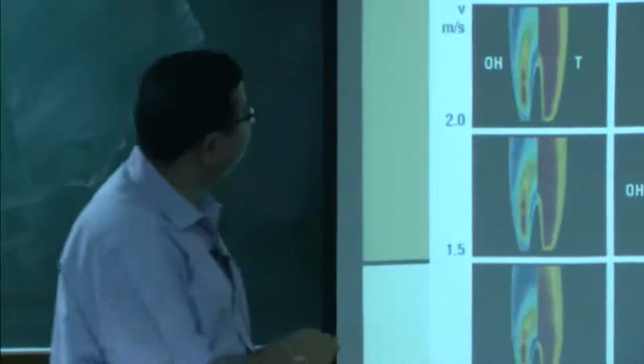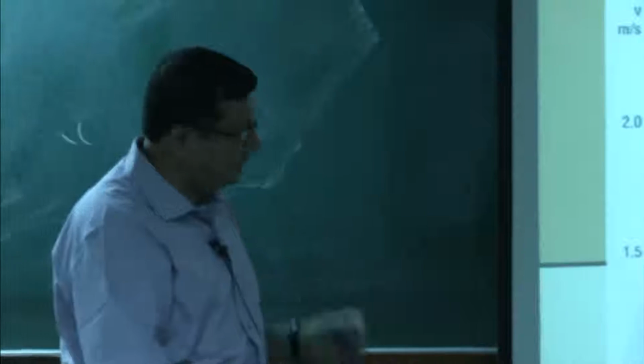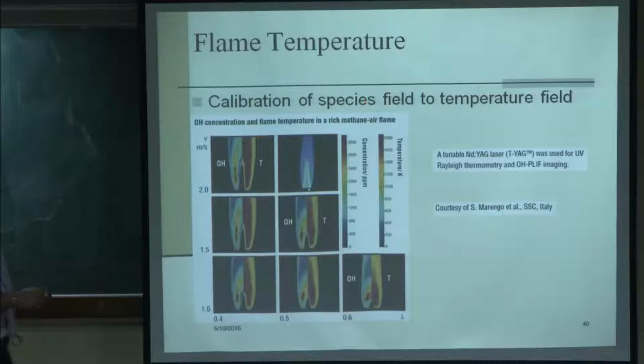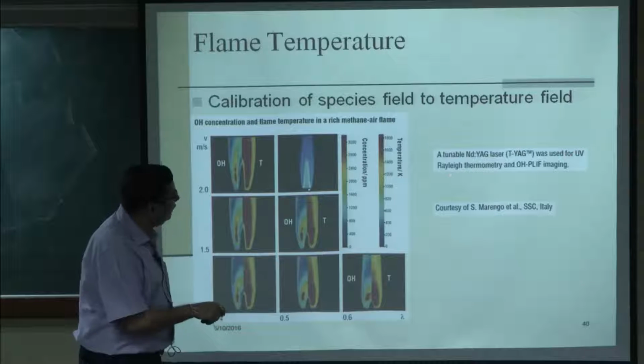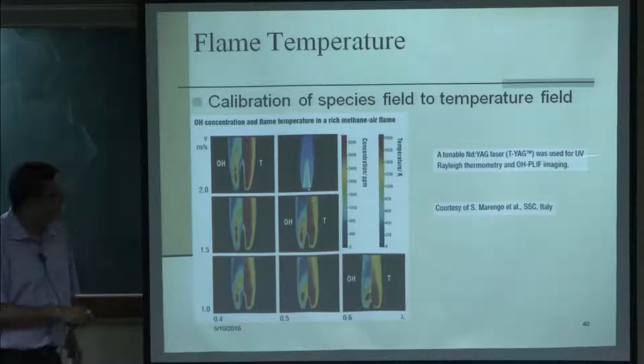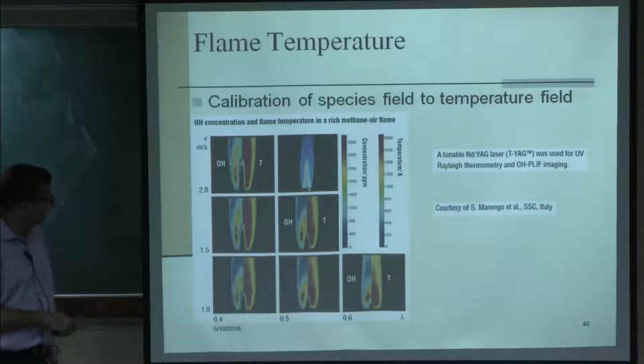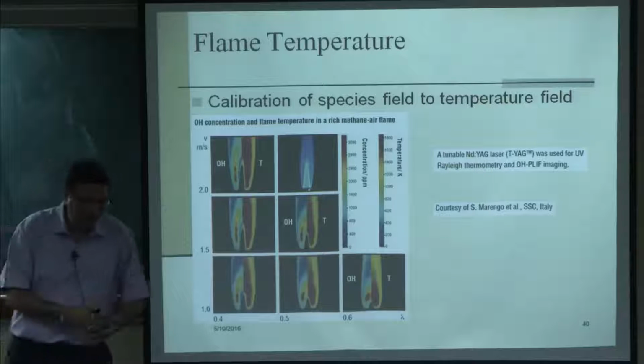Okay. Now, this is the flame temperature. Flame temperature measurement is not direct, you have to calibrate the species field to the temperature field. So, this is OH and temperature fields at different times. Here a tunable ND arc laser was used for UV Rayleigh thermography, and then OH PLIF imaging was done, and then these two can be compared together to get the temperature field. This is a more difficult process.